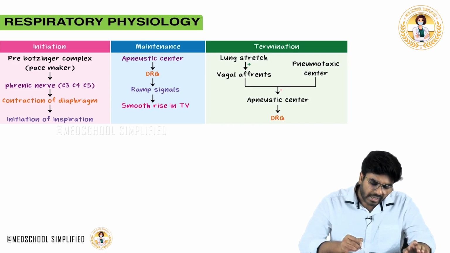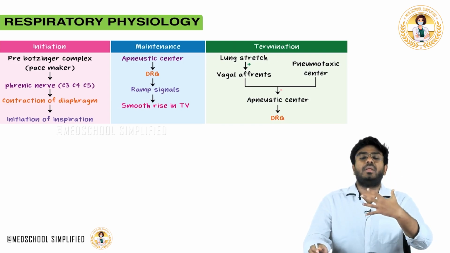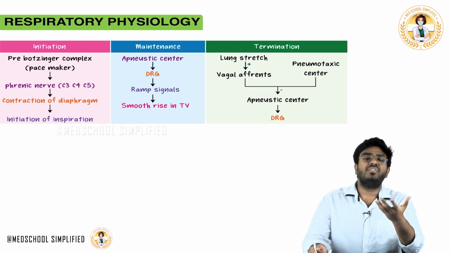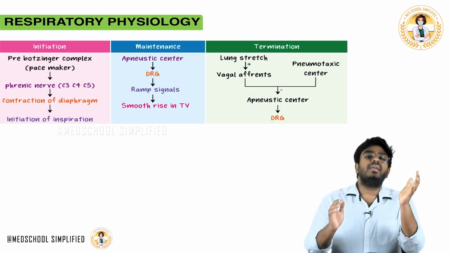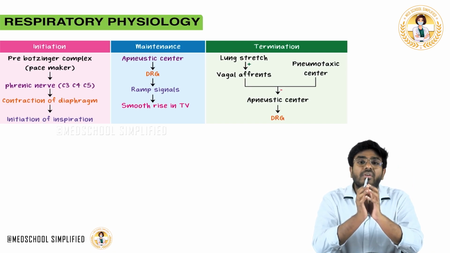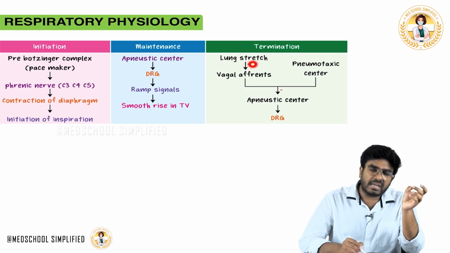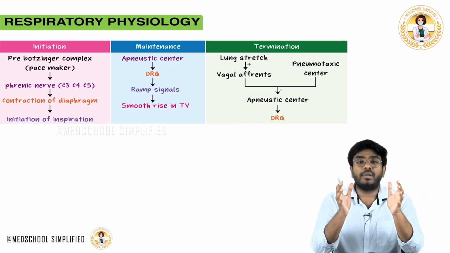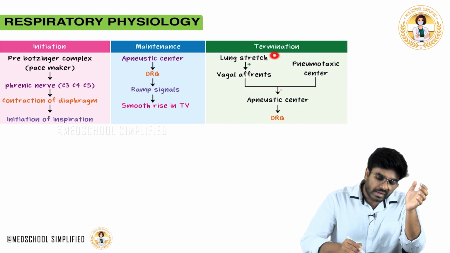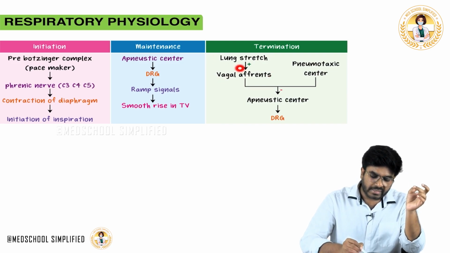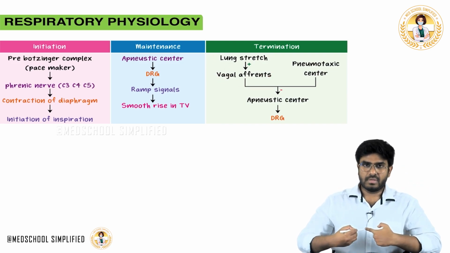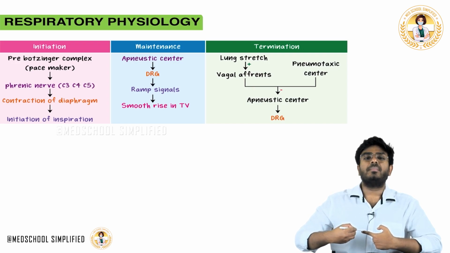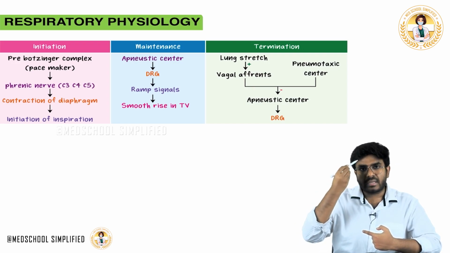Now, whenever enough air has entered into your lungs, 500 ml or 750 ml of air, that's the tidal volume, 500 to 750, there are receptors in the lungs called lung stretch receptors. Now, they will be stimulated, because enough air has come into the lungs. The lung stretch receptors are going to stimulate the vagus nerve. The vagus nerve is going from the lungs to the central nervous system.